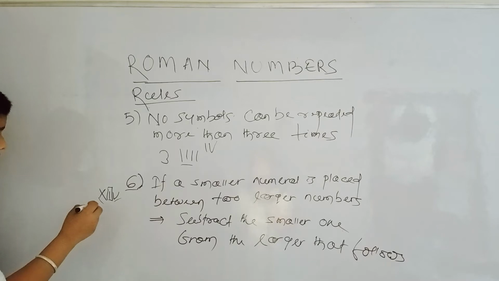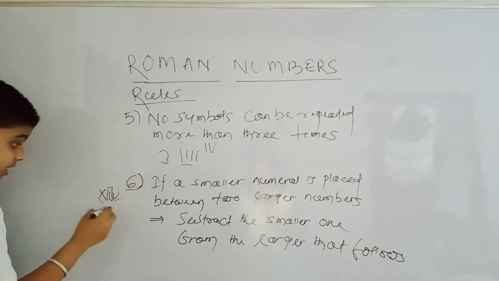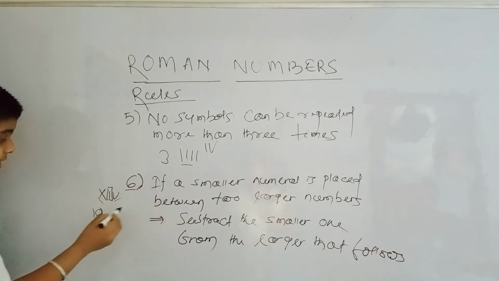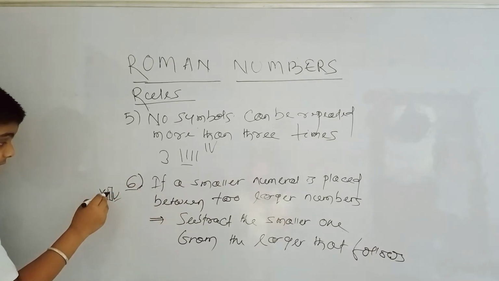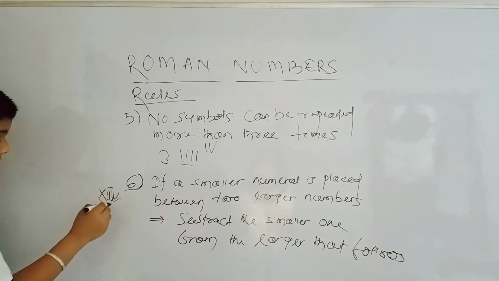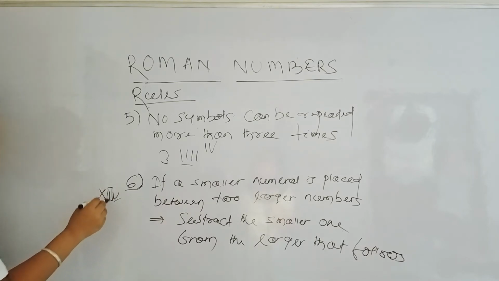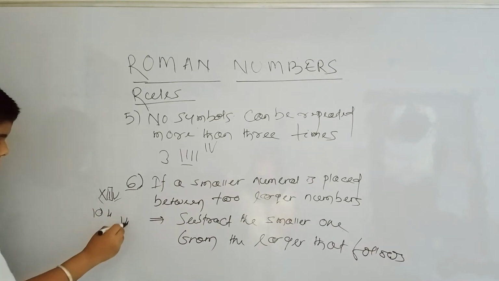X means 10 and IV: I will be subtracted from V and the answer will be added to this. So if we subtract 1 from 5, our answer will be 4 and our answer is 14.